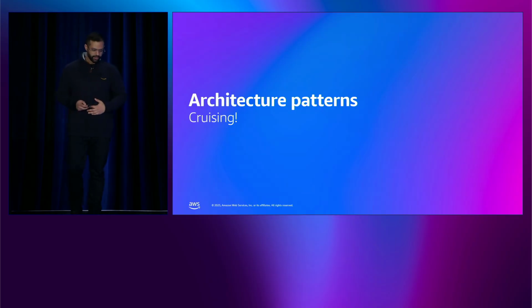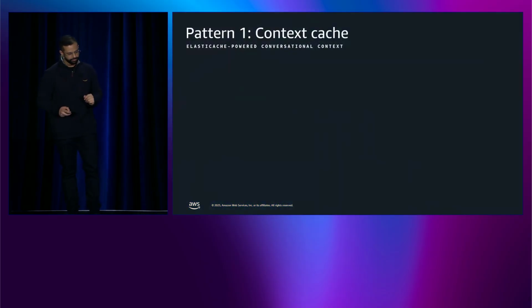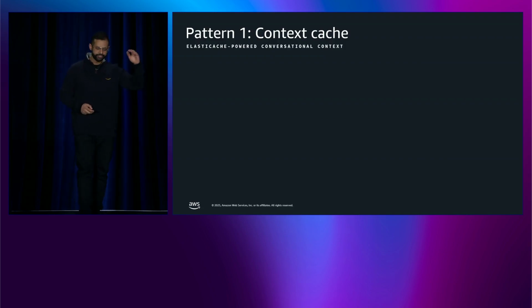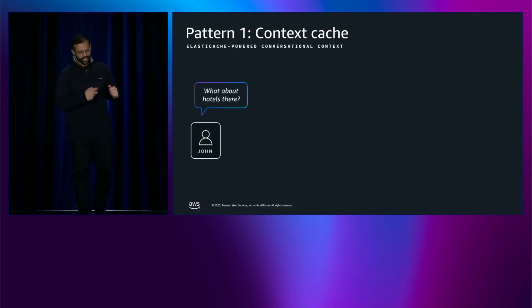All right. So we've built Flightly's complete architecture. Now let's extract some reusable patterns, which are basically blueprints you can apply right away to your own applications. Pattern 1 is context cache. John asks, what about hotels there?